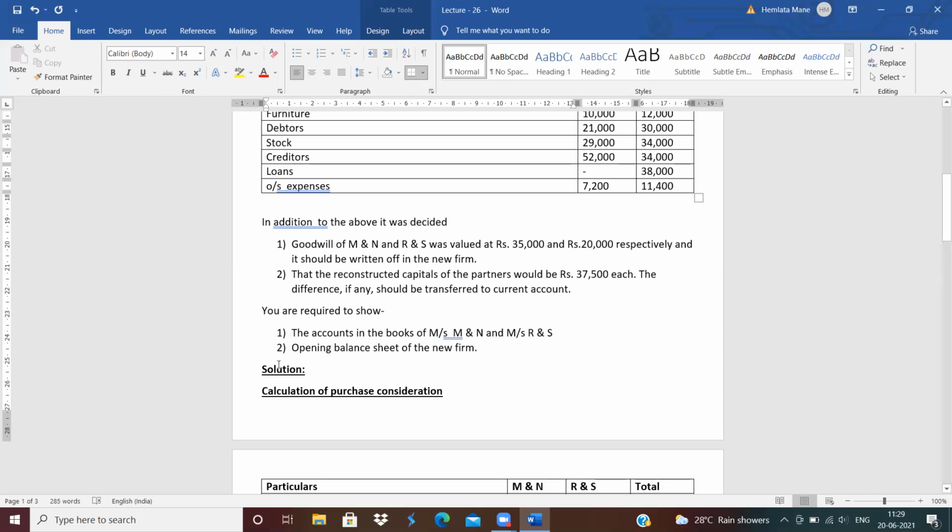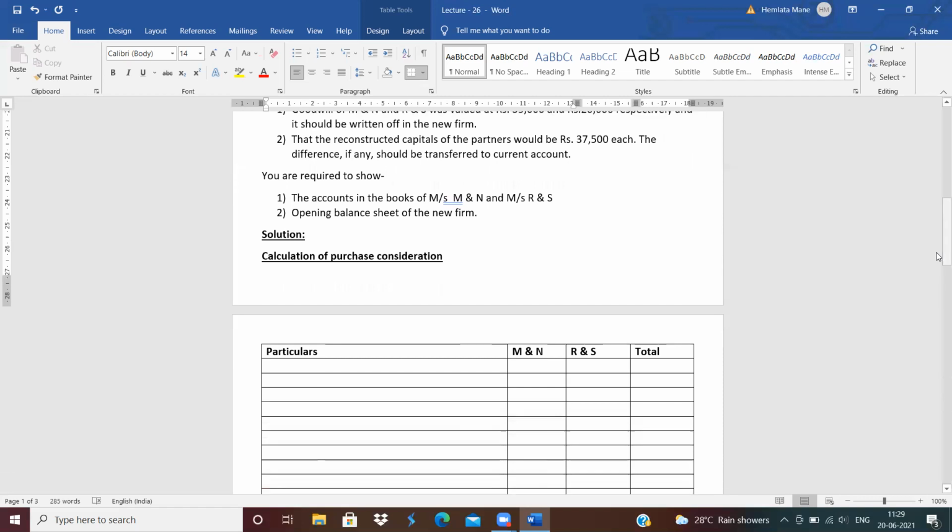Clear? Now you are required to prepare the ledger accounts. Open the ledger accounts in the books of MN and RS, that is, the old firm's books. Next, prepare the balance sheet of the new firm, that is, the balance sheet after amalgamation. But in this video, we will see only the ledger accounts in the books of MN and how to calculate the purchase consideration.